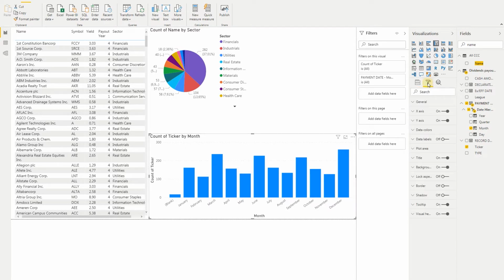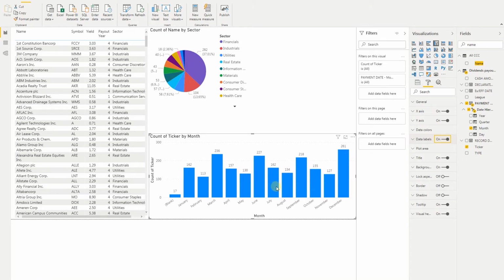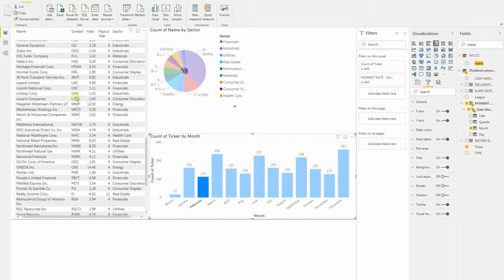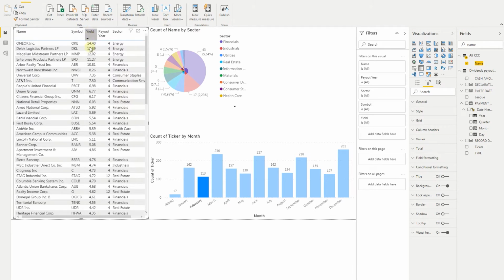So let's go to format. This way you can see which month which company is paying the dividends. Quite useful, right? December has the most companies. November, yeah, looks like, oh, actually February. So let's select February and we'll have the names of the companies in the table right away. Let's filter this one by the yield. Yeah, and we can instantly see which company pays the most dividend.